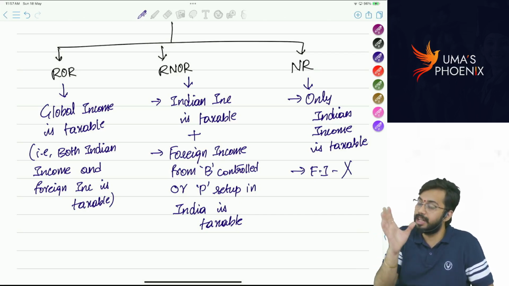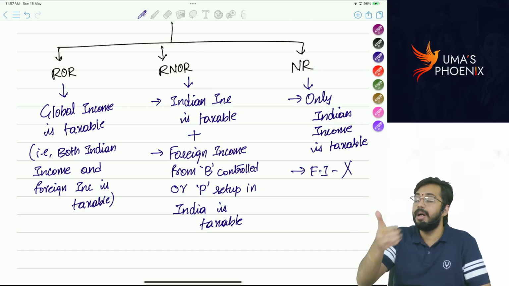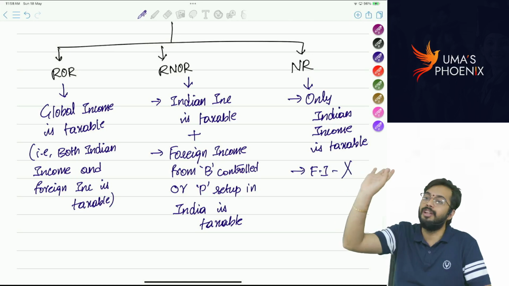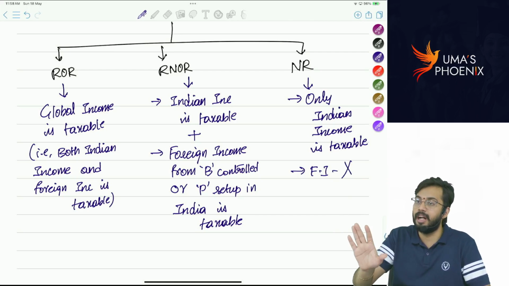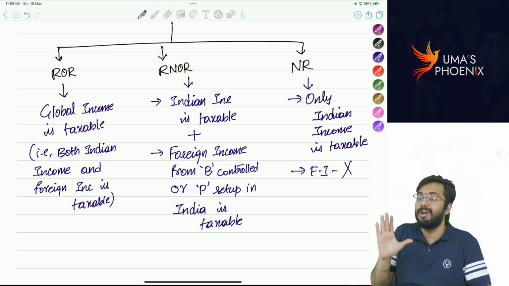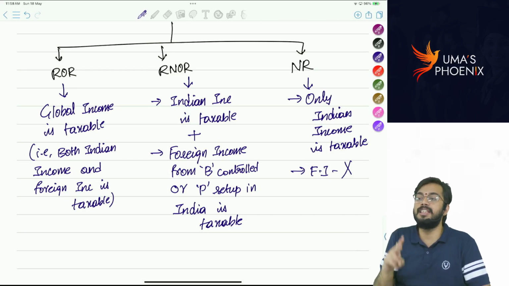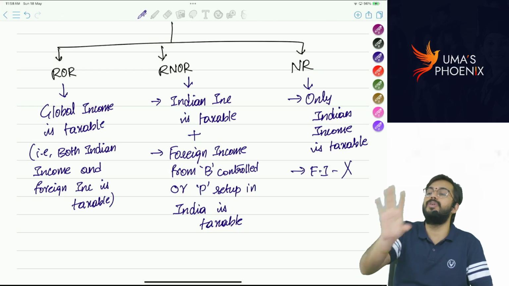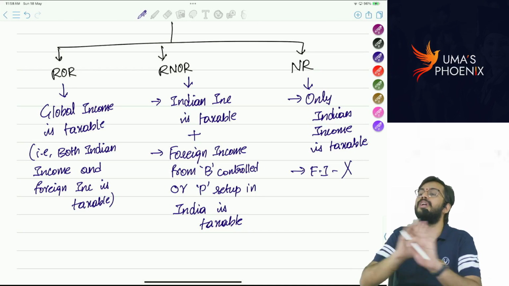In case of non-resident, foreign incomes are not at all taxable. So thumb rule, Indian income, blindly tax it for all: ROR, RNOR or non-resident. But if income is foreign income, hold on, be careful and cautious. If the residential status is ROR, tax total foreign incomes. If the residential status is RNOR, tax only those incomes from business controlled or profession set up in India. If residential status is non-resident, don't tax foreign incomes.